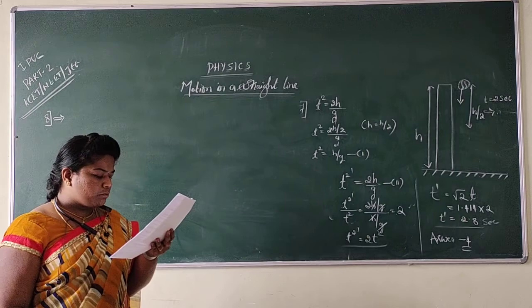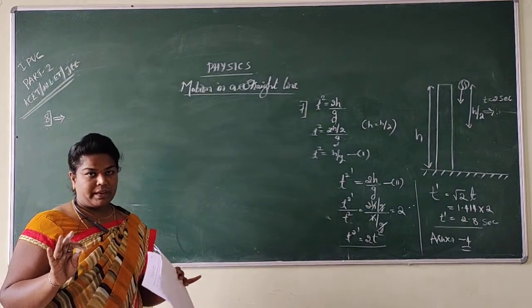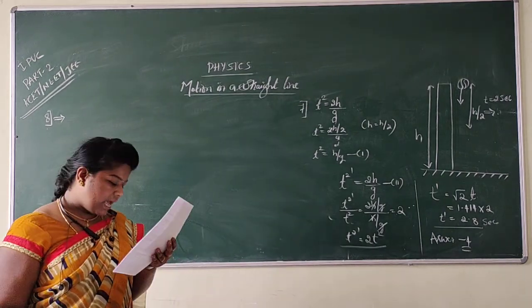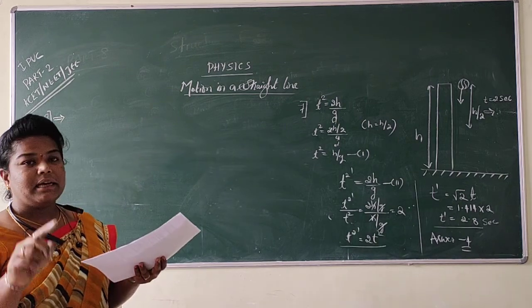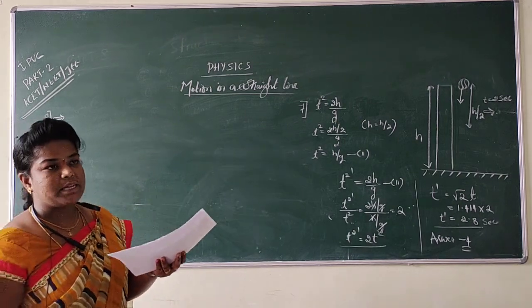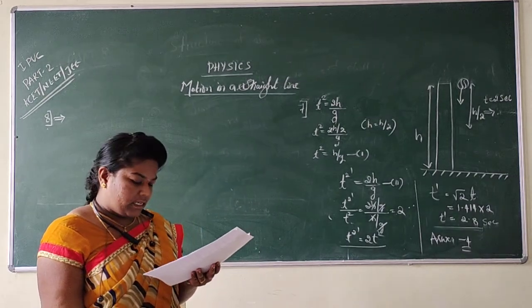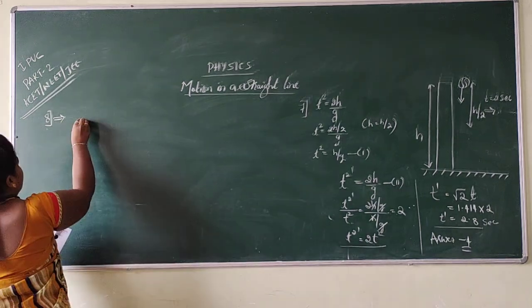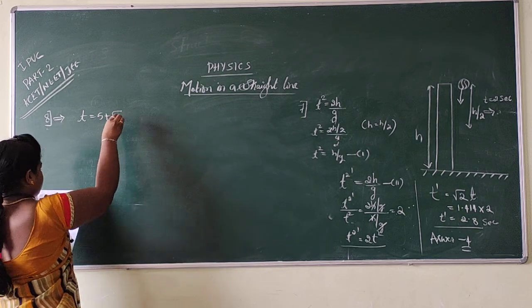A particle is moving along x-axis, no problem. Whether it may be in x, y, and z, it is moving along the x direction. What is its displacement? They have given the displacement in meter. We know that displacement should always be measured in meter and time in seconds, and they are related by the equation t is equal to 5 plus root x.